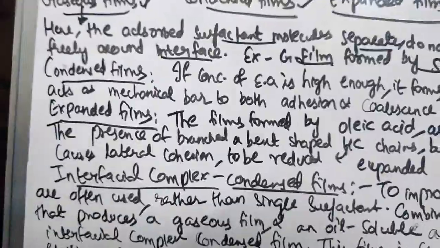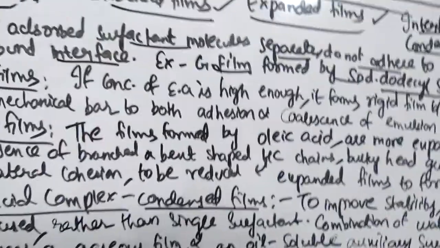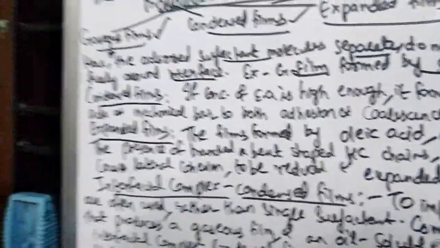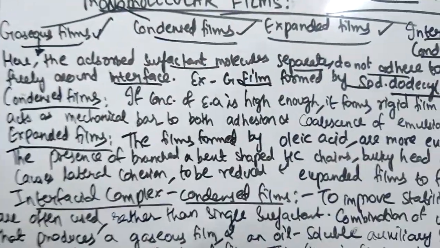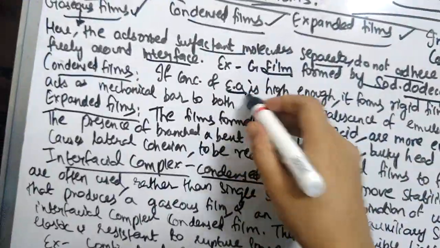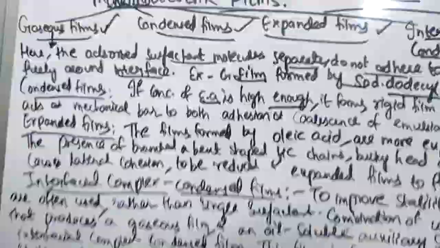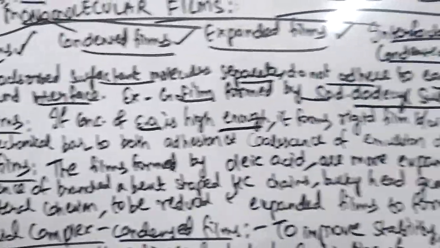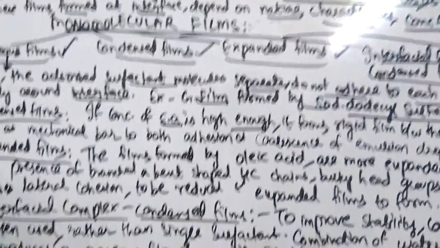Next, coming to your condensed films. If the concentration of the emulsifying agent is high enough, it forms a rigid film between the immiscible phases.